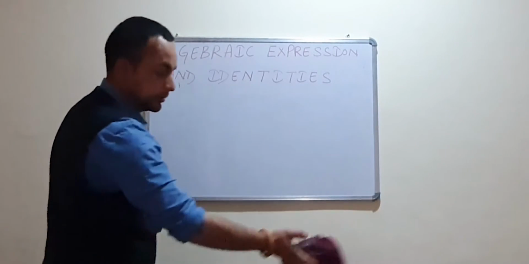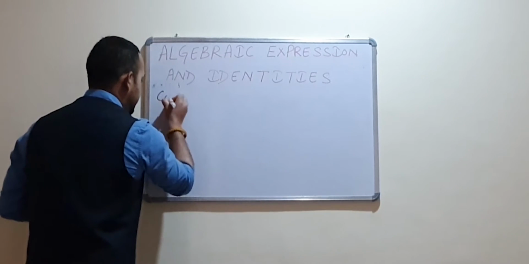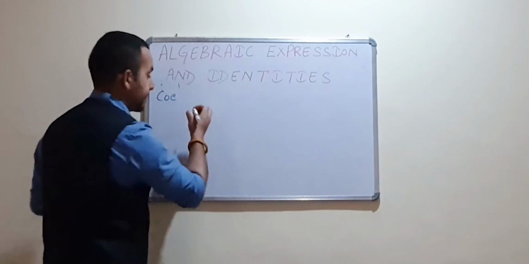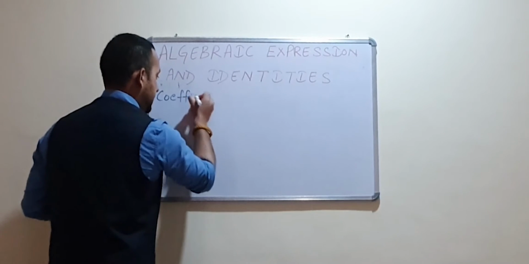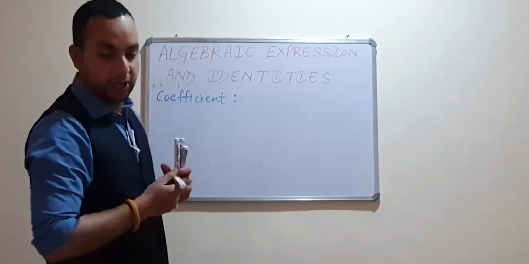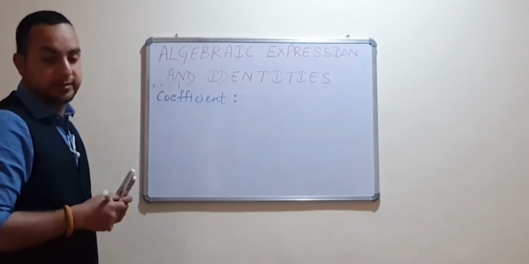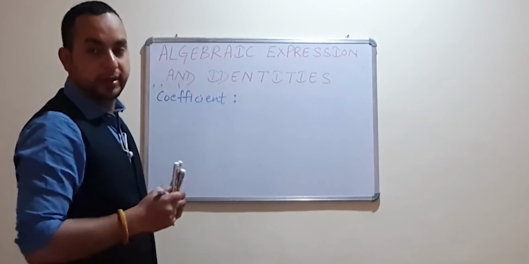Next we are going to learn the coefficient. The coefficient is the numeric factor. Any term which has a number factor is known as a coefficient.